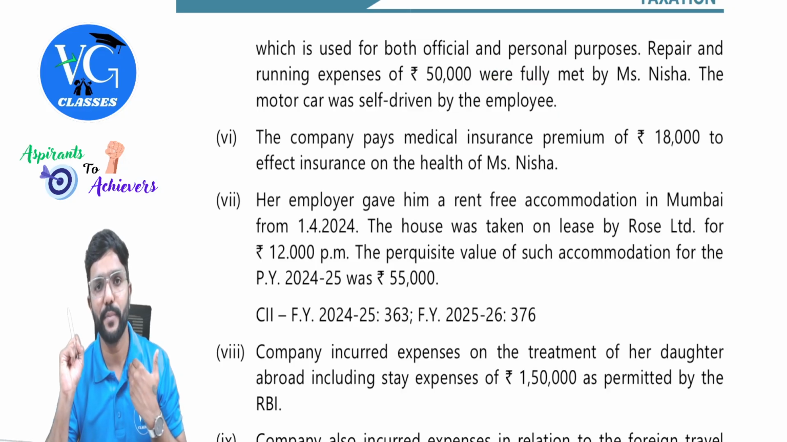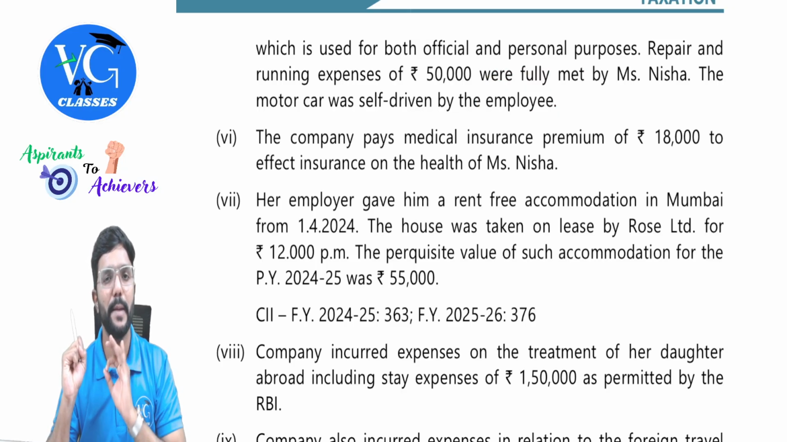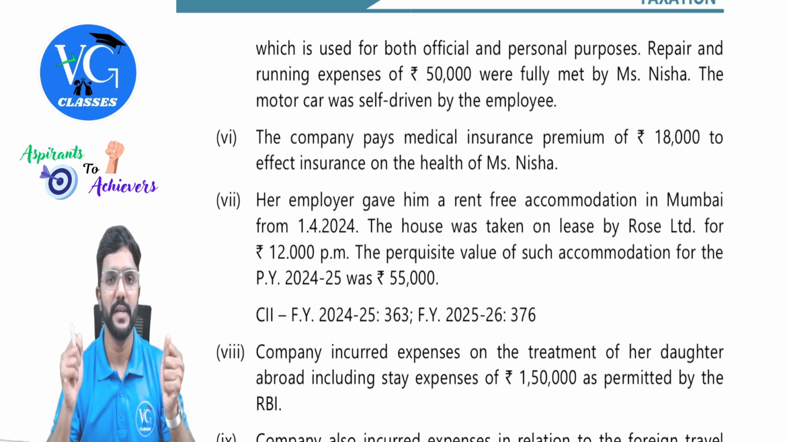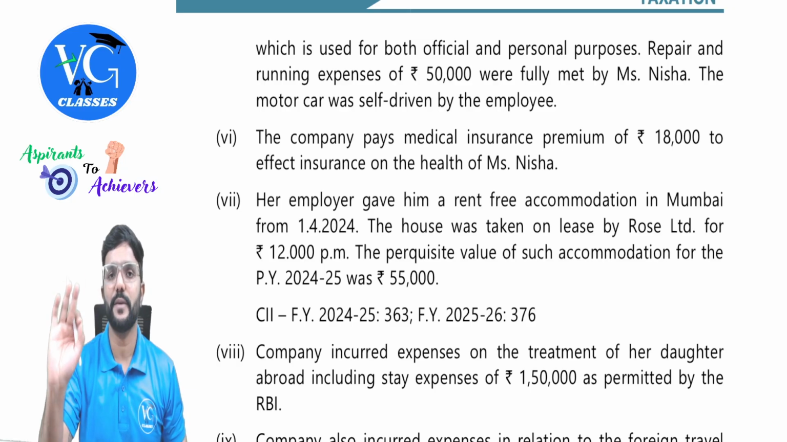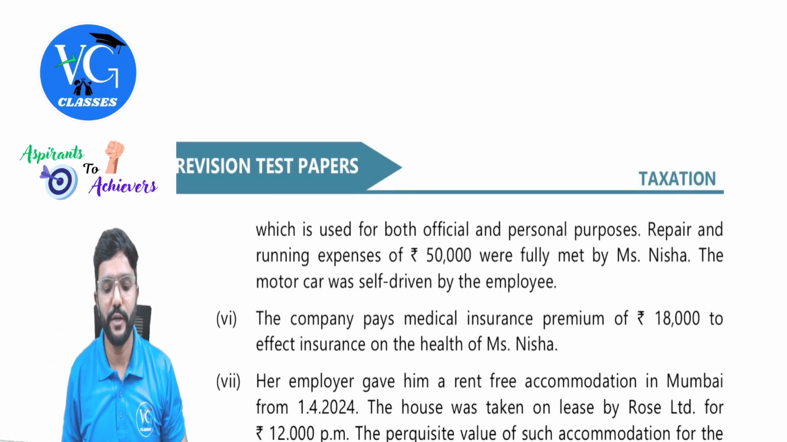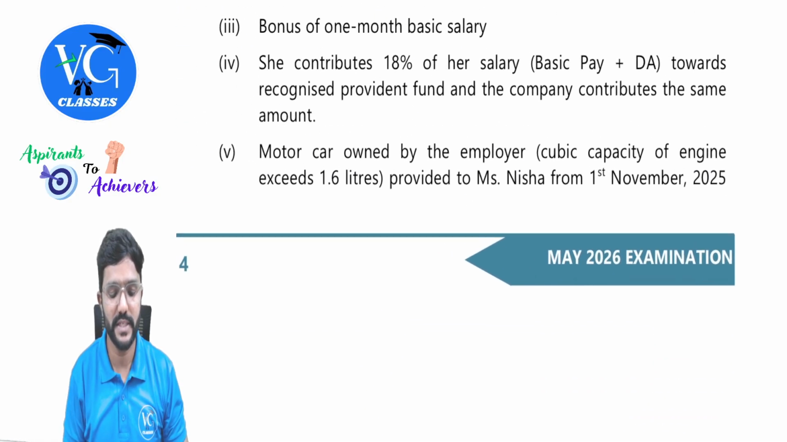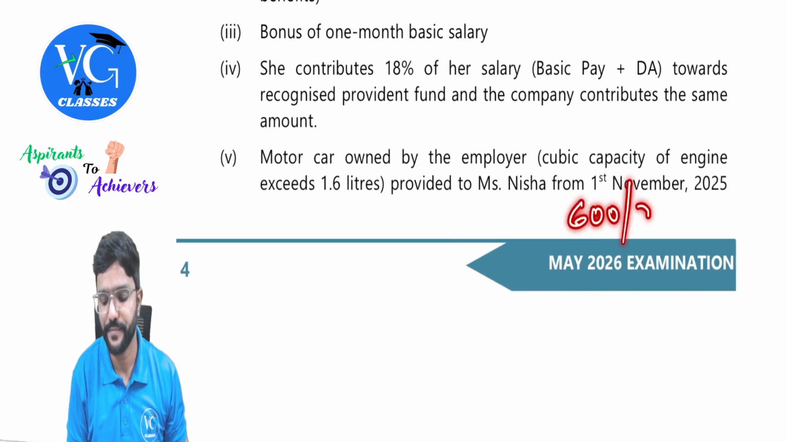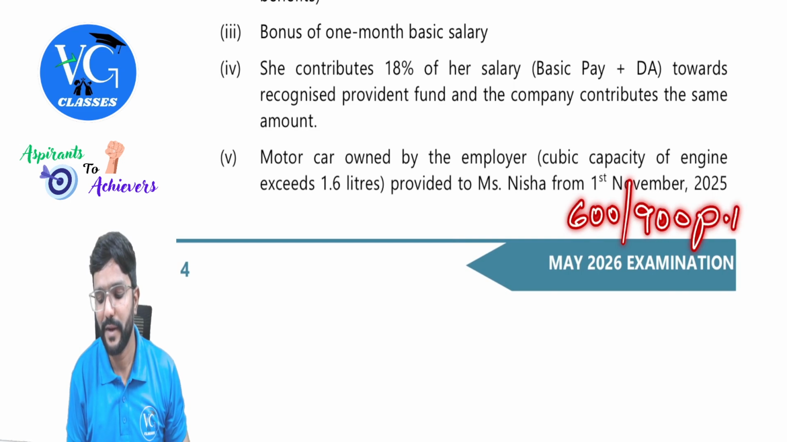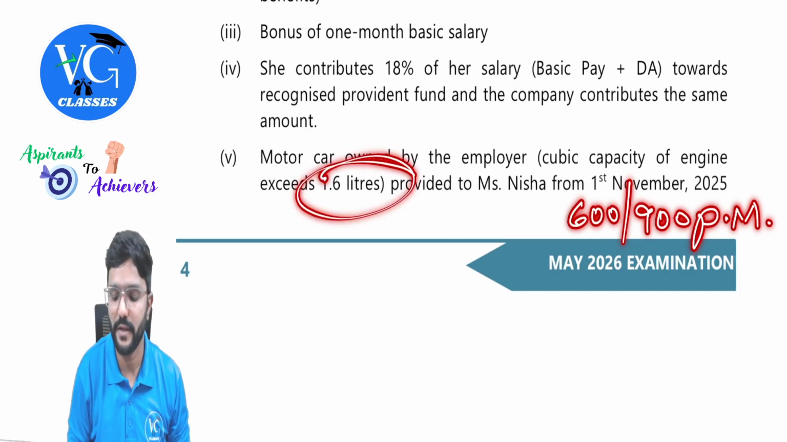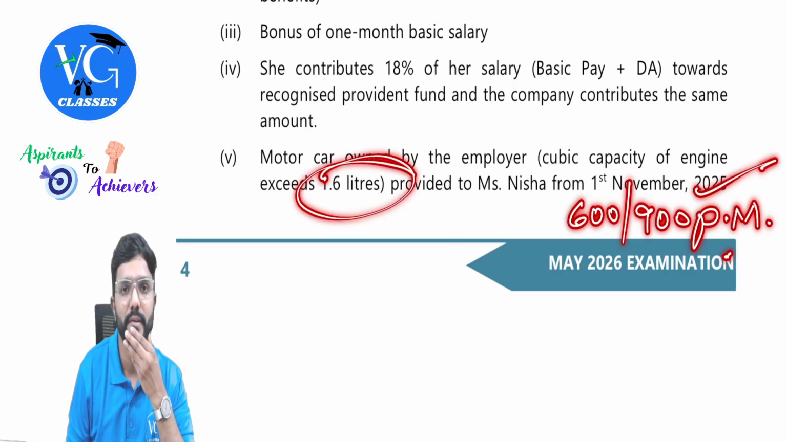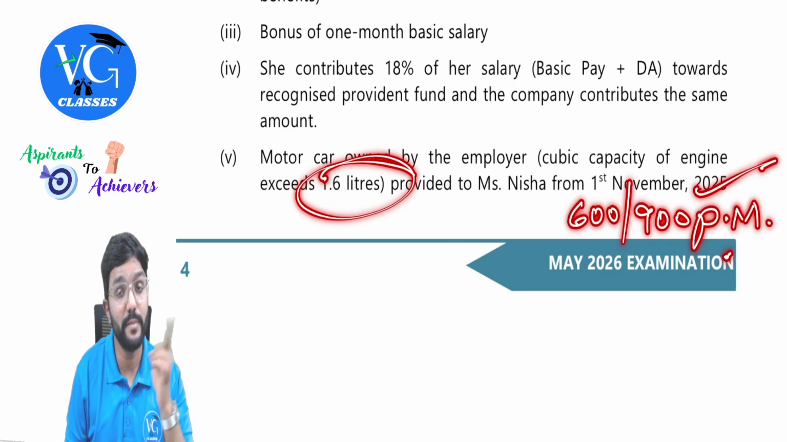Guys, the car is owned by the employer and given to the employee to use. Employee is taking care of all the expenses and the employee herself is driving the car. If it is partly used for personal and partly for official, we need to take how much, people? Come on, 600 or 900 per month, depending upon the CC of the car. And here the CC is more than 1.6 liter, so we need to take 900 per month. 900 per month for all 12 months.